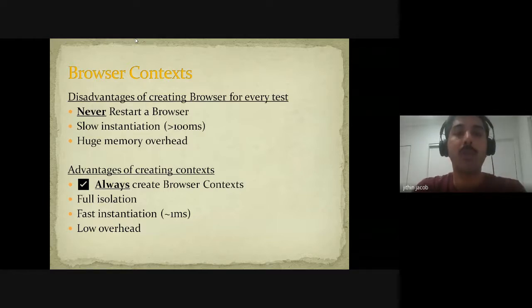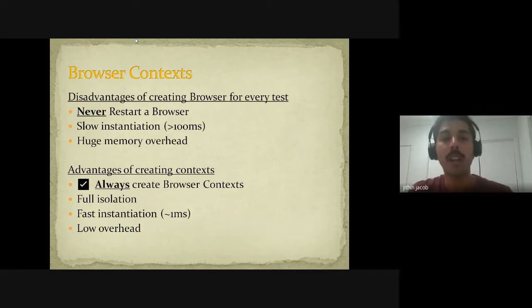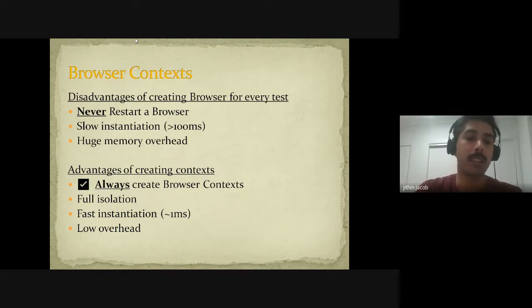Next, the browser context. Why do we need a browser context instead of a browser? If you restart a browser, as in other JS libraries or Selenium, it results in slow instantiation and a huge memory overhead. What are the advantages of creating a browser context? It works in full isolation. It results in faster instantiation, and it also results in low overhead. There are some more features we will be seeing going forward. And this makes the tests much faster in Playwright.